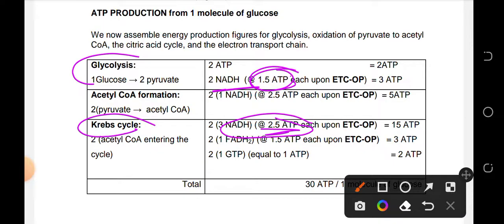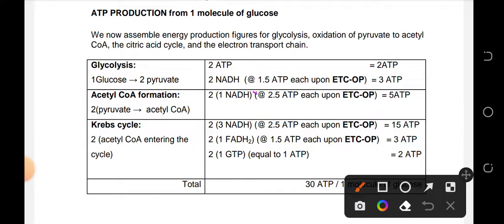Okay? So 2 times 1.5 is 3. And then during acetyl-CoA formation, yung ka-discuss natin kanina, the pyruvate will turn into acetyl-CoA, but we are speaking of 2 pyruvate, kaya sa isang pyruvate, isa lang ang NADH na na-produce, but if we're talking about the 2 pyruvate, then we're going to have times 2. And then the multiplier would be 2.5, so that would all in all be 5 ATP.